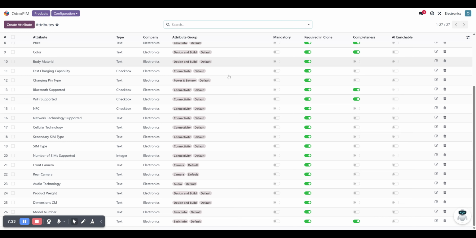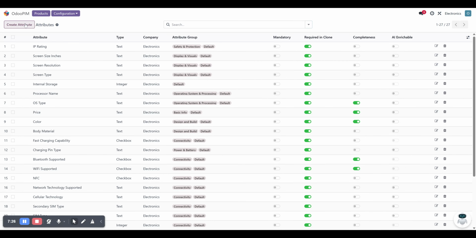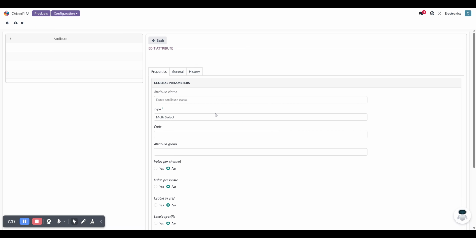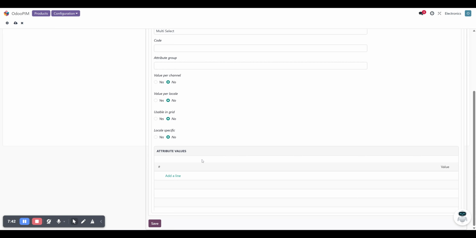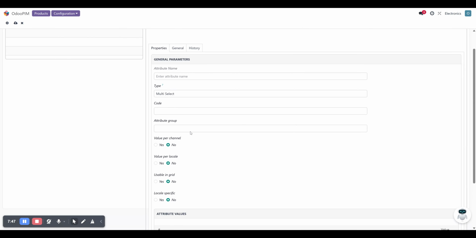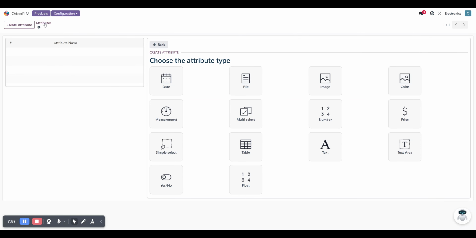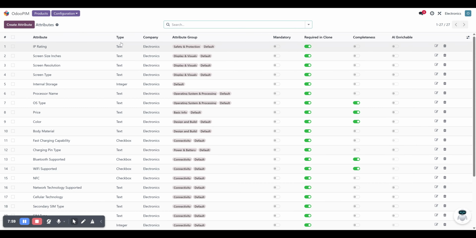Here, one advantage with these attributes is that you can create your own custom attribute, depending on the need of that specific product. Let's say a product could have an attribute type as a multi-select option, where you can define the name of that attribute, select what type of attribute it is, and also type what values it belongs to. And when you are creating these attributes and go back to the list of attribute sections, I can see all these attributes listed, depending on the attributes and their corresponding types.